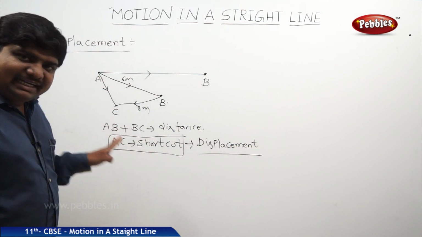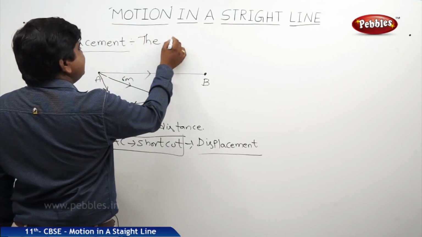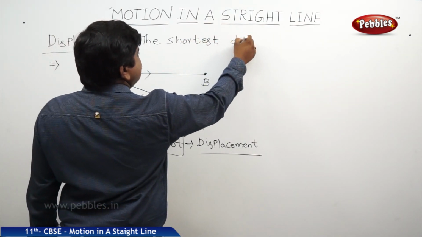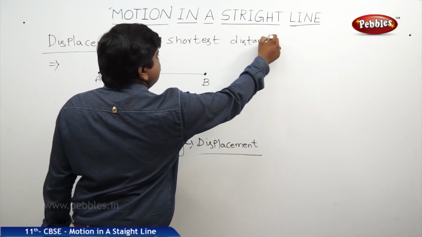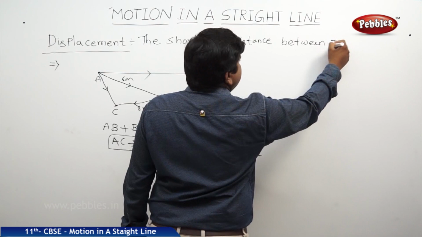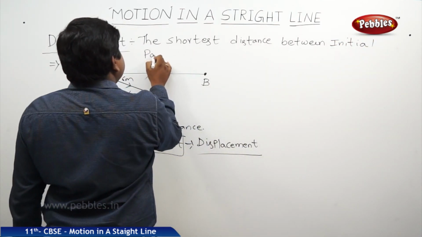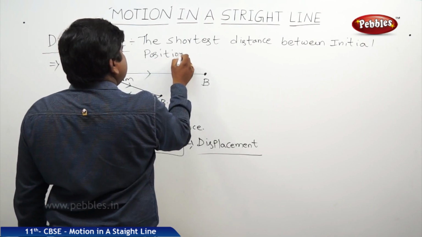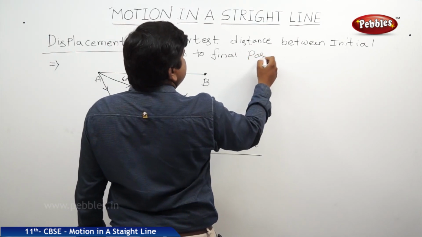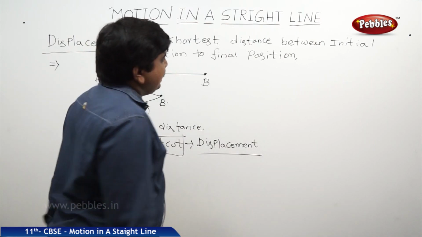So what is displacement? The physical definition of displacement is the shortest distance between the initial position and the final position with respect to time.